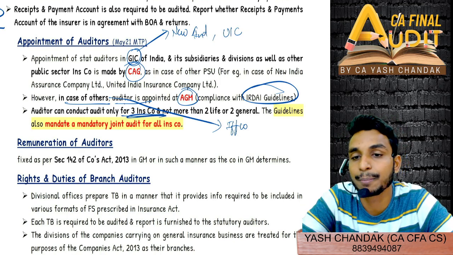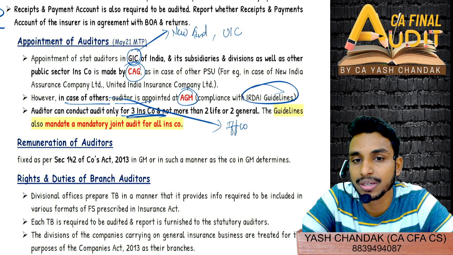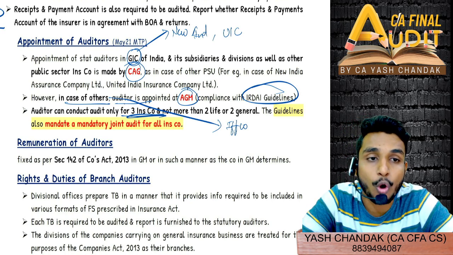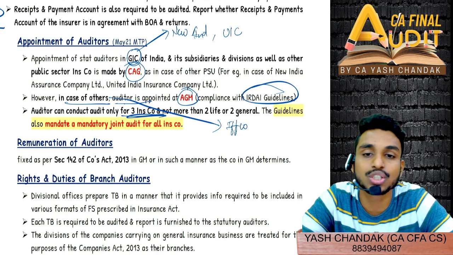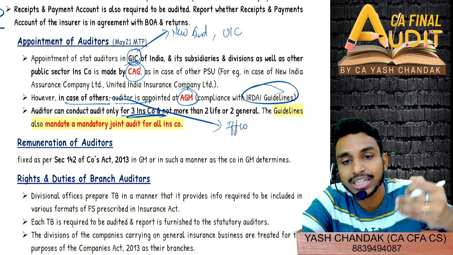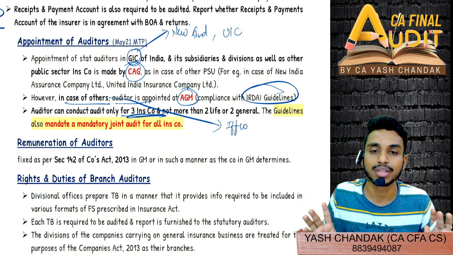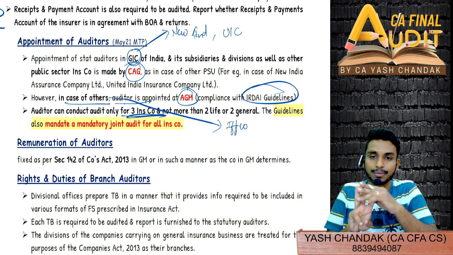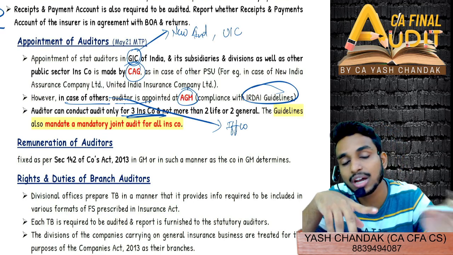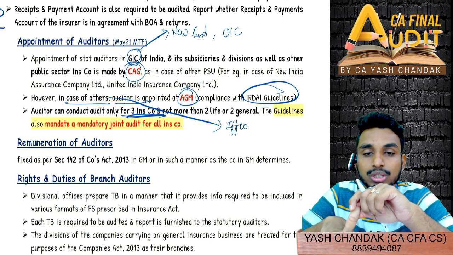Maximum 3 insurance companies only you can audit. So max to max, you can audit 3 insurance companies. That means you cannot audit all 3 life insurance companies, or all 3 general insurance companies. So you have to do either 2 LICs and 1 GIC, or 2 GICs and 1 LIC, or even 1 is fine, because maximum is 3, so 2 is also allowed. But if you are doing the maximum 3 audits, then at least one has to be different. That means 1 LIC has to be there, and at least 1 GIC has to be there, both conditions.